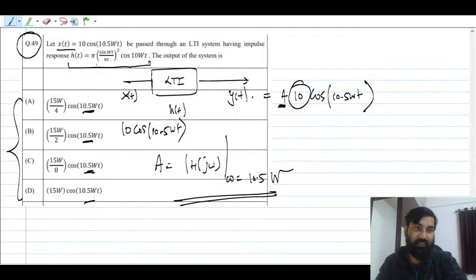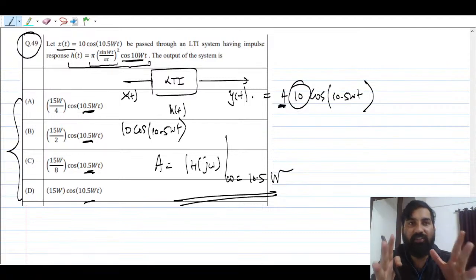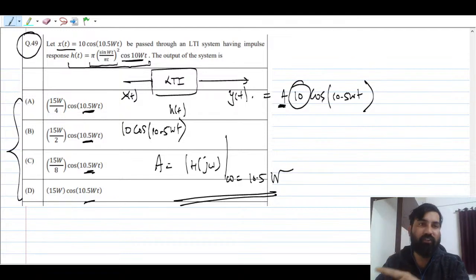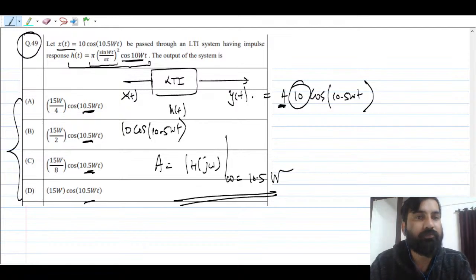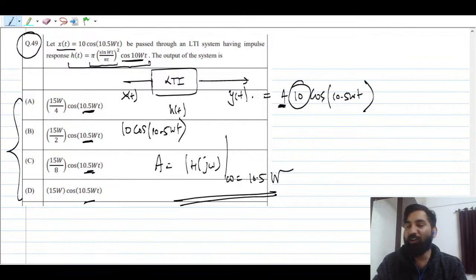And you see again, this is nothing but one signal x of t, and they have multiplied cos 10 wt. If any time domain signal is multiplied with cos or sine, you have to go for the modulation property. That is nothing but a band pass signal kind of thing. The modulation property has to be used. So what is the Fourier transform of this?